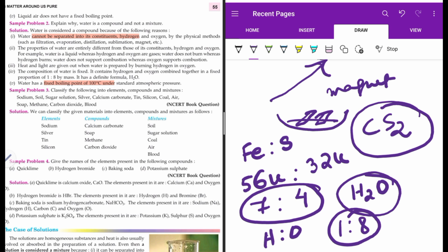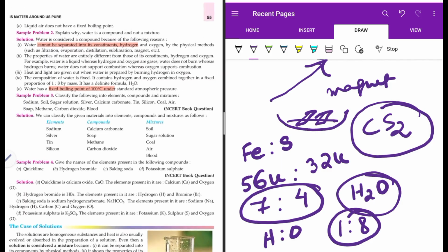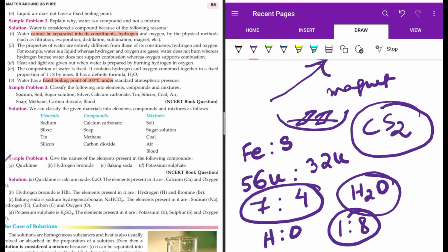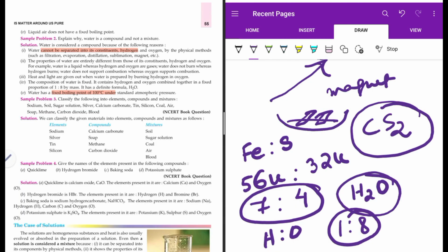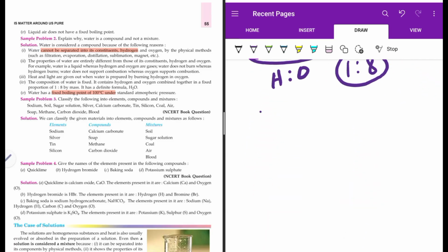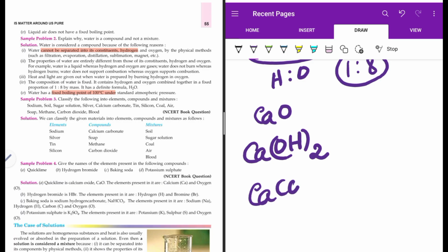Now classify these things into elements, compounds and mixtures. This is something which is very important, so you can just see this example. Now give the names of the elements present in the following compounds: quicklime, hydrogen bromide. You need to know what quicklime is. Quicklime is CaO. Slaked lime is Ca(OH)2. Lime water is Ca(OH)2. And then limestone is CaCO3.